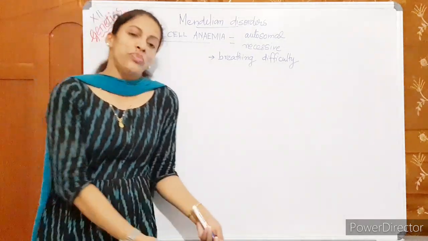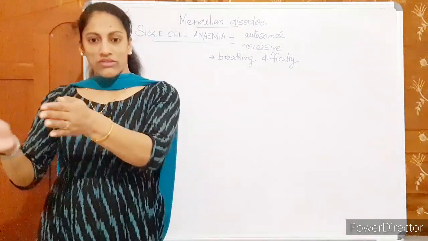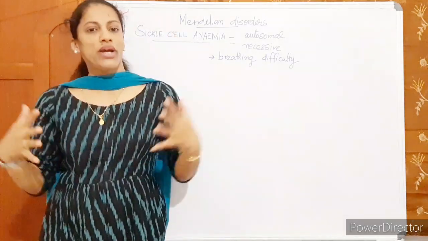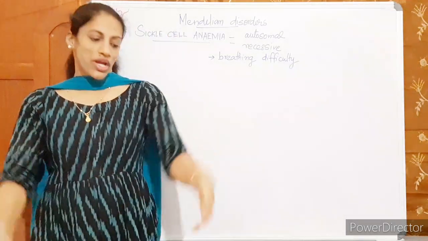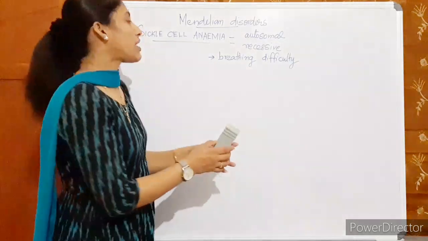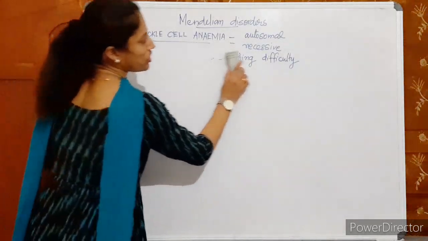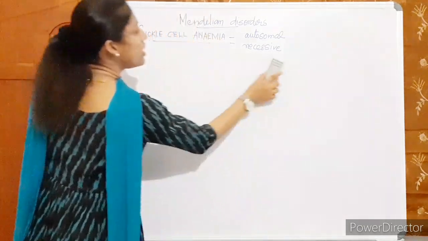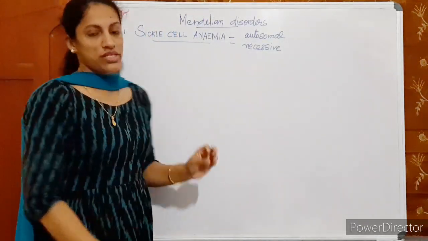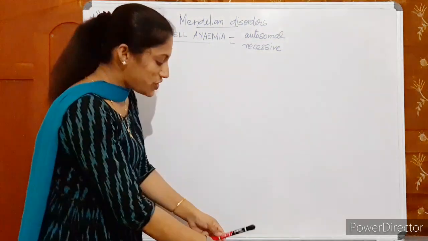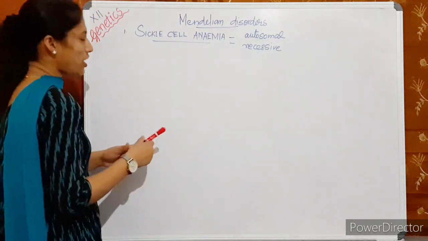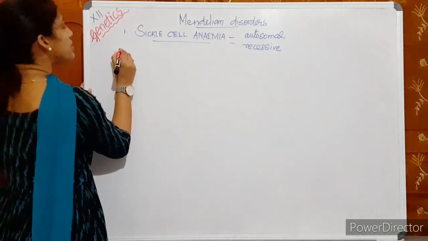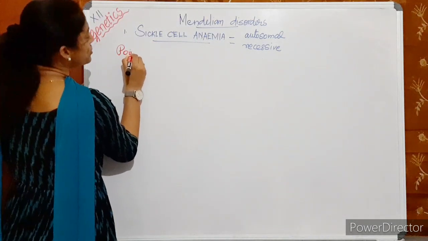If such a patient enters a closed room where there is not enough oxygen supply, he will be under tension. Such kinds of problems will be there in sickle cell anemic patients. It is not considered a very great issue, but still it is a problem. It is a genetic disorder, and now we are discussing its genetics. Regarding the genetics, sickle cell anemia is said to be an example of point mutation.